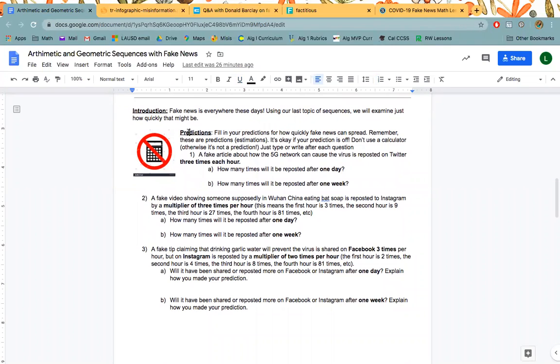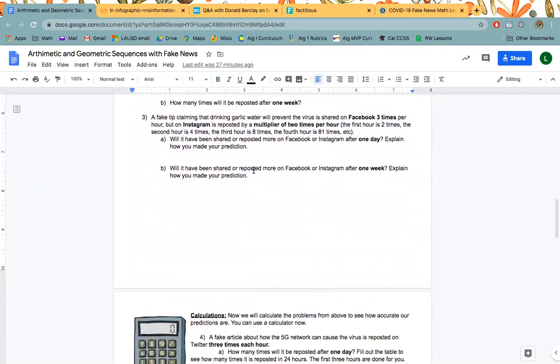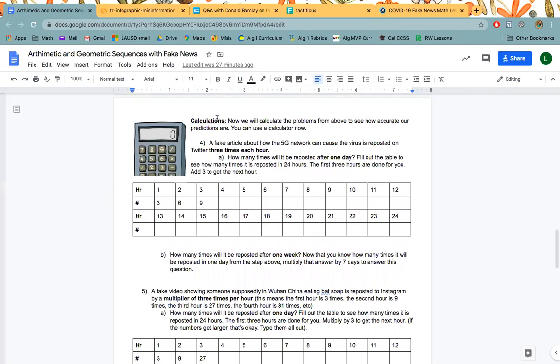So here, the first part of this math lesson, these first 3 questions, I want you to think about how many times something is reposted after 1 day, 1 week. So you can see I asked that for all 3 of them. However, the amount of times vary. And for this, because it's a prediction, I just want your estimation. I don't want actual amounts. I don't want you to use a calculator. I actually want you to predict how many times you think each will happen. Once we finish that, you'll move on to calculations.